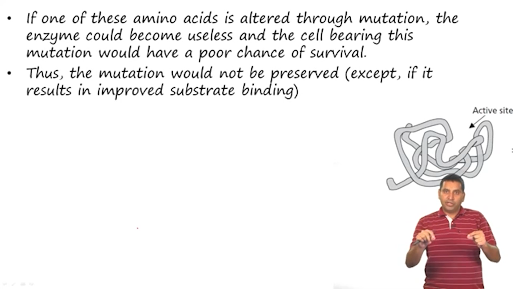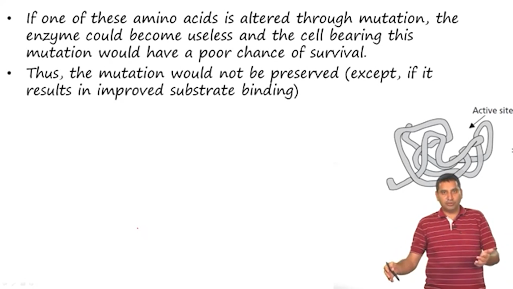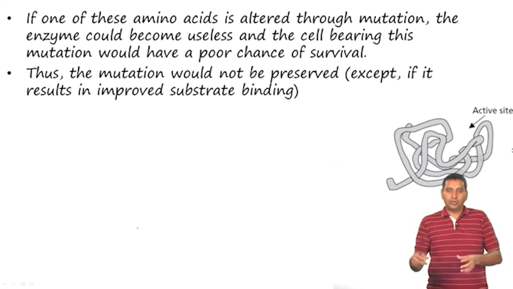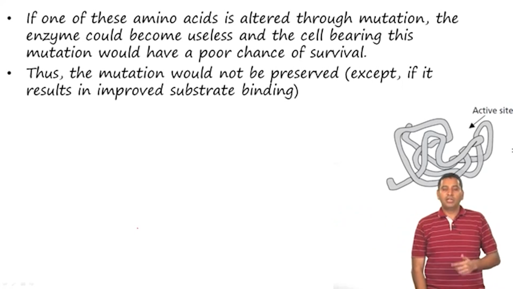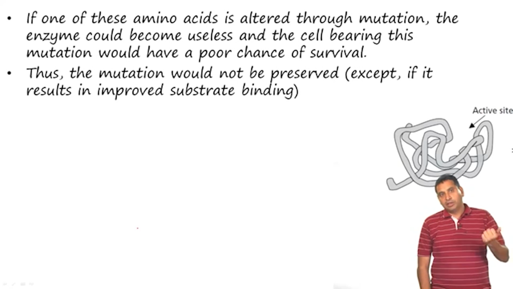Now, if the mutation is not useful, then the enzyme can lose its function, and the cells which lose the function can have a poor chance of survival. And so, therefore, there are enzymes which are very crucial to the functioning of a cell, wherein even a small change in a particular amino acid can have a dramatic impact on survival. Now, it is also possible that this mutation would therefore not be preserved unless it of course improves the substrate